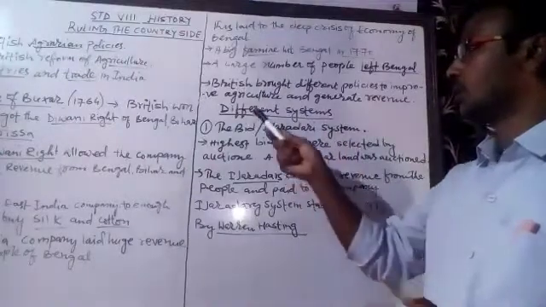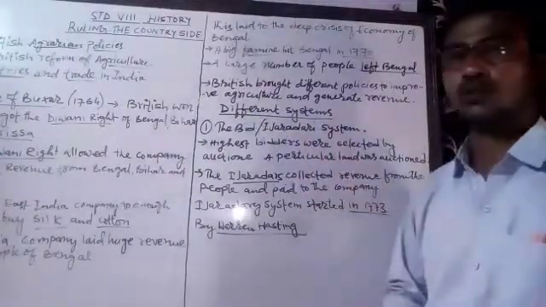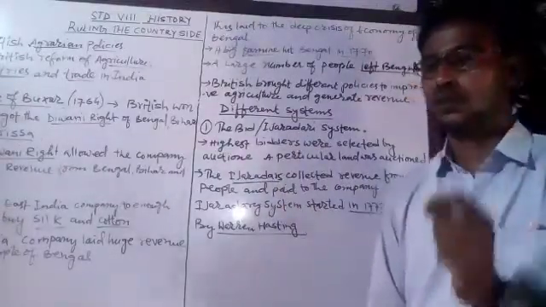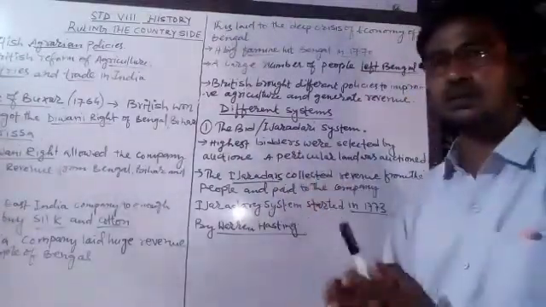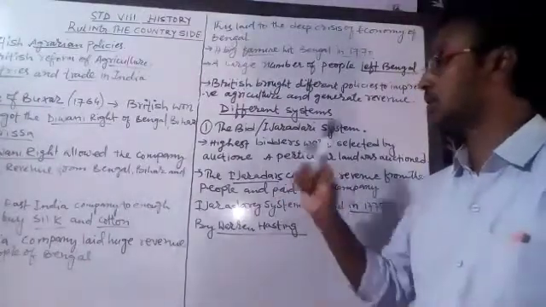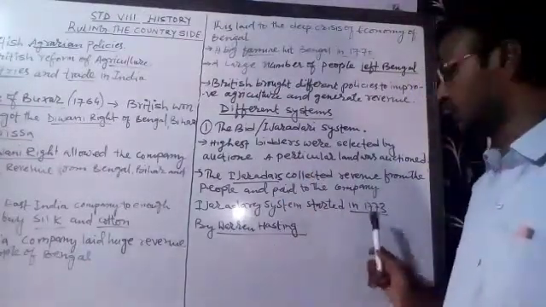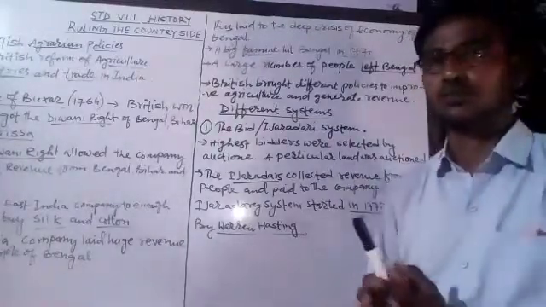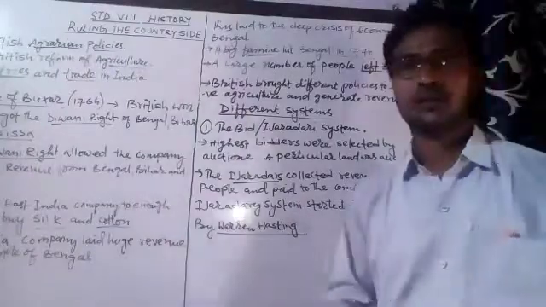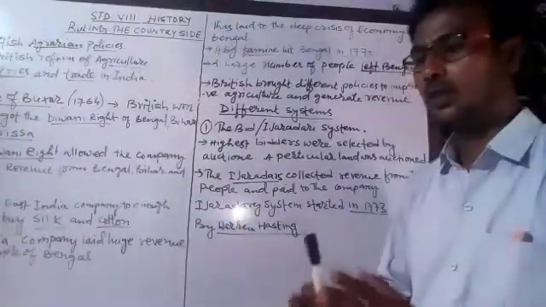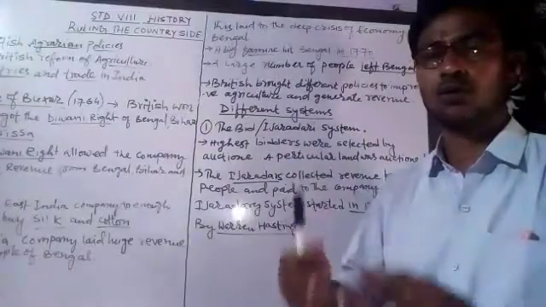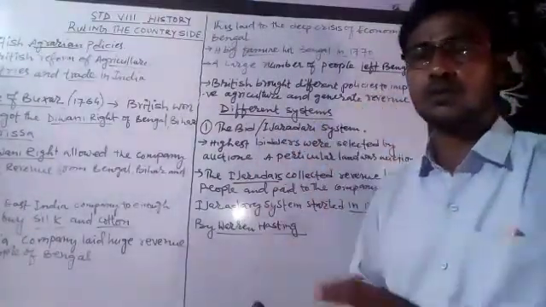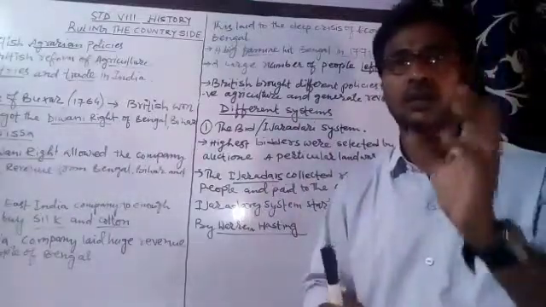Okay, so these are the different systems. The first one was the bid or Ijaradari system. The first system was started by Warren Hastings. Warren Hastings started this Ijaradari system in 1773 in Bengal, the first revenue collecting system. In this Ijaradari system, the British East India Company auctioned some lands. A particular land was auctioned, and in this auction, the highest bidders